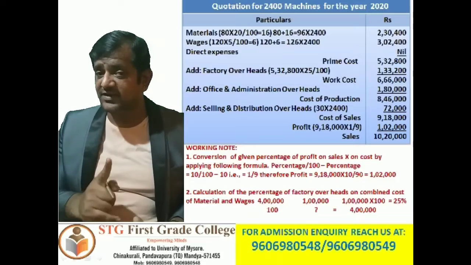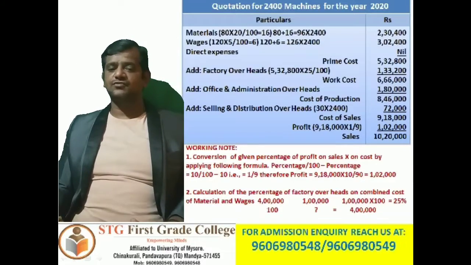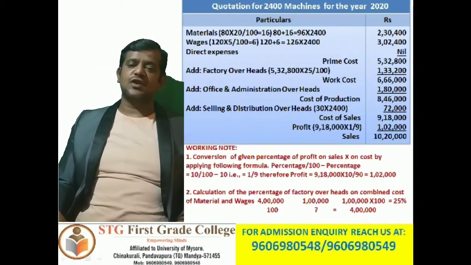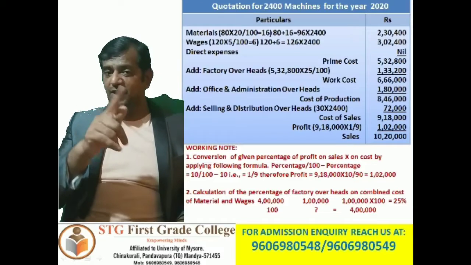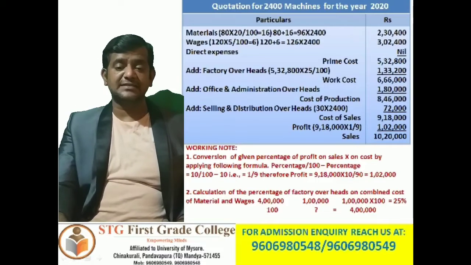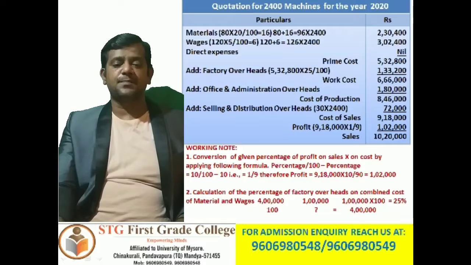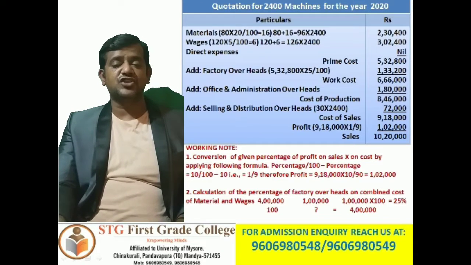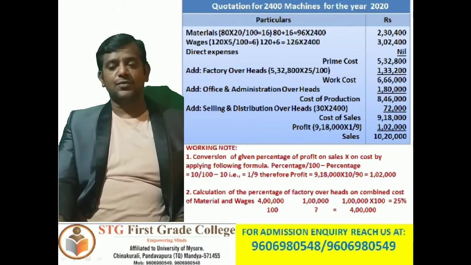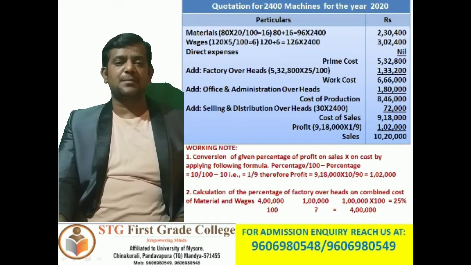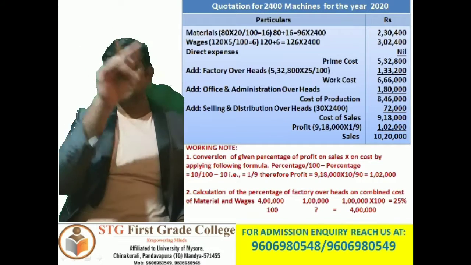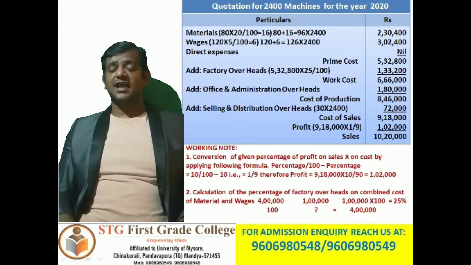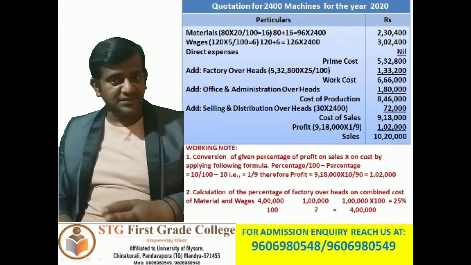How much is the cost of production? 8,46,000. Add selling and distribution overheads, because he has clearly said in the problem, point 4, selling expenses per unit will remain unchanged. So check the cost sheet: how much is the selling expense per unit? 30 rupees, correct?